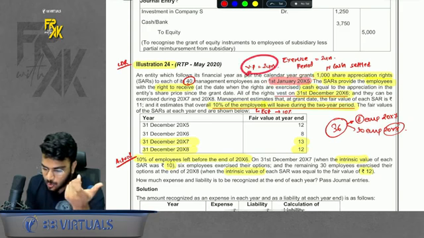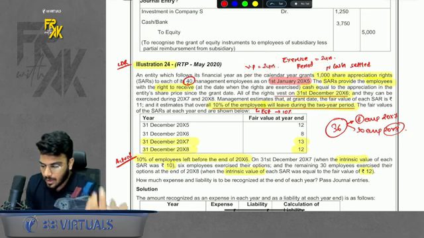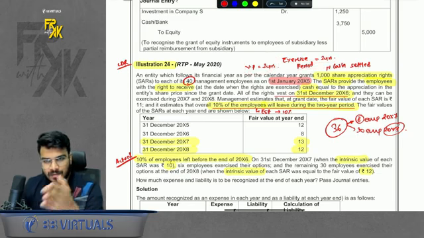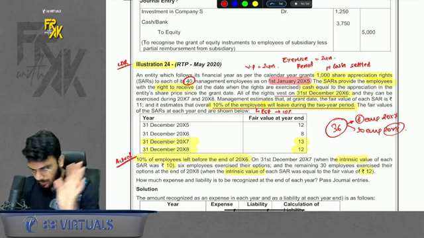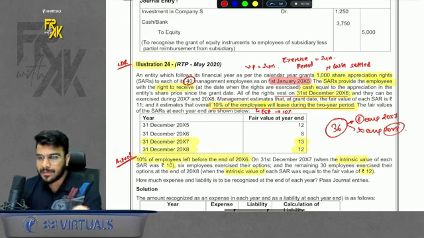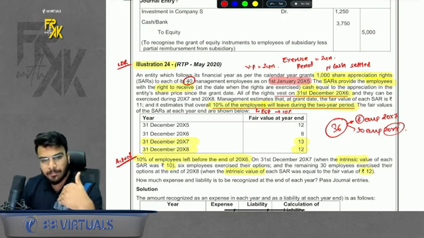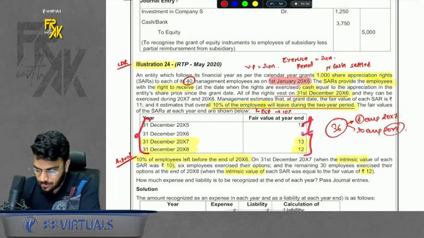Here the vesting period is 2 years and the exercise period is also 2 years. That is simple. So basically the employee has to stay in service for 2 years and then can exercise the shares anytime in the 2 years afterwards. Now the expectation is that 10% of employees will leave, and in reality also 10% left. Now fair value has been given for all the 4 years.